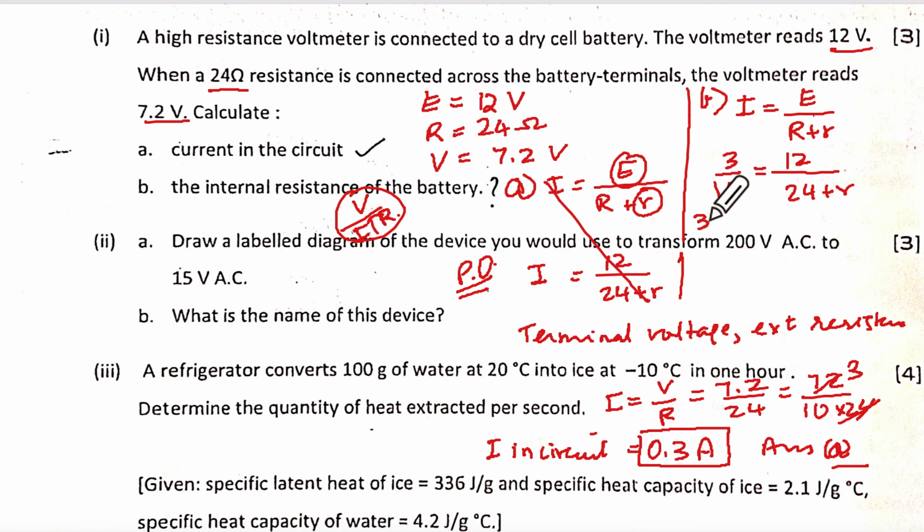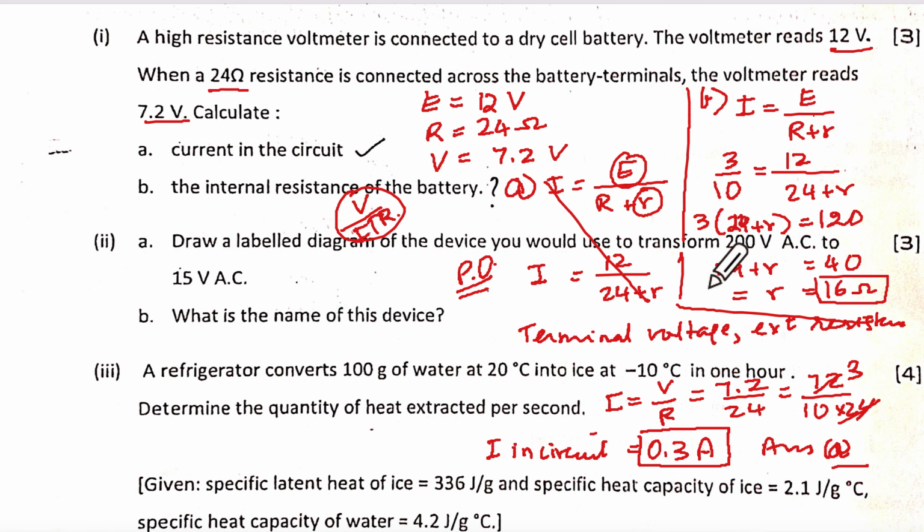Okay, so 3 into bracket 24 plus r. No, don't do that. Can you see 3 and 12? Yes, ma'am. So don't open the bracket. 24 plus r is equal to 120. So 24 plus r will be equal to 40. So r is equal to 16 ohm.